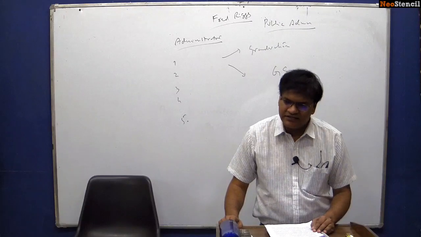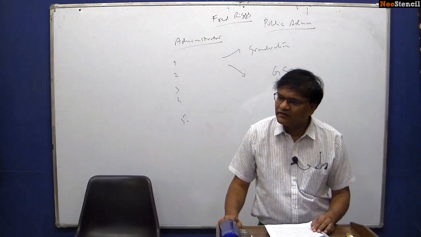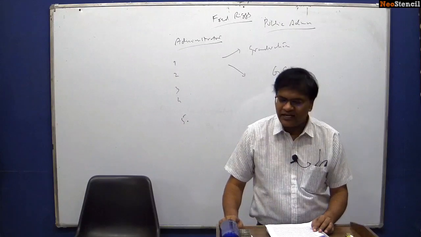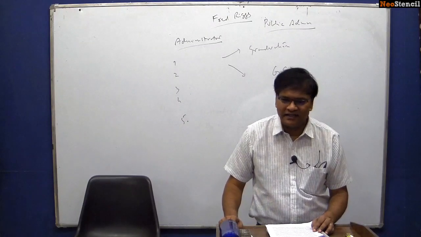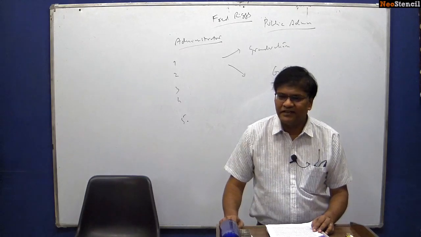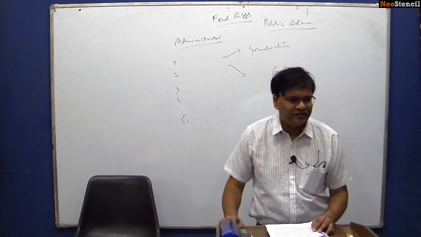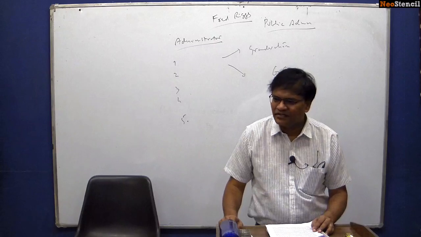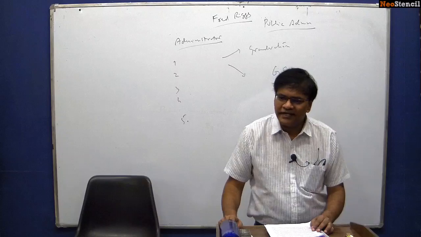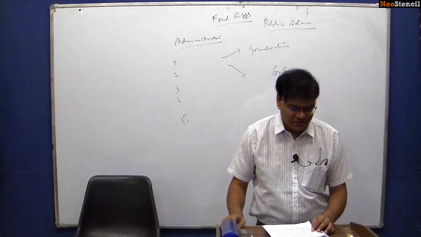And as I said, this is the heart and the soul of your ethics paper. Civil services neutrality, civil services activism, code of conduct, code of ethics, and discipline, political rights. All of them are the heart of your ethics paper. Why? Because at the end of the day, ethics is all about administrative ethics. What kind of ethics should be there for administrators? That is what we shall be studying as part of this topic. As I said, this is the heart and soul of our polity governance as well as ethics papers. These are two topics which we shall be studying.